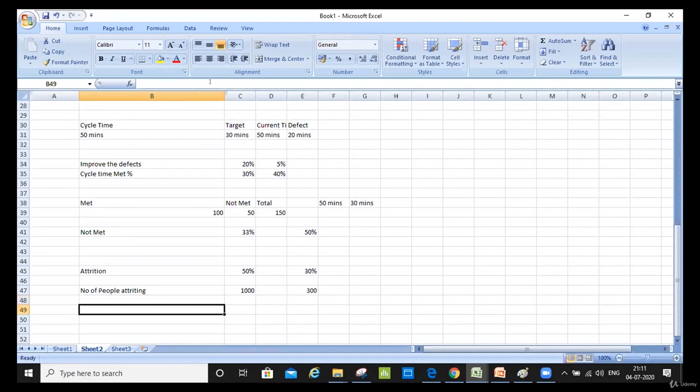And let's say we did a black belt project and we found out that the root cause of attrition is employee satisfaction or dissatisfaction, and then we work on employee satisfaction in our next project. Yes. So for example, if I'm doing a project on improving attrition, and one of the causes that I've identified in the analyze phase is employee satisfaction, how is employee satisfaction being calculated?